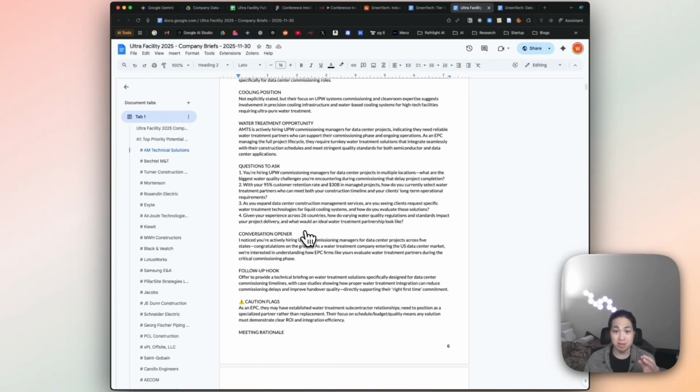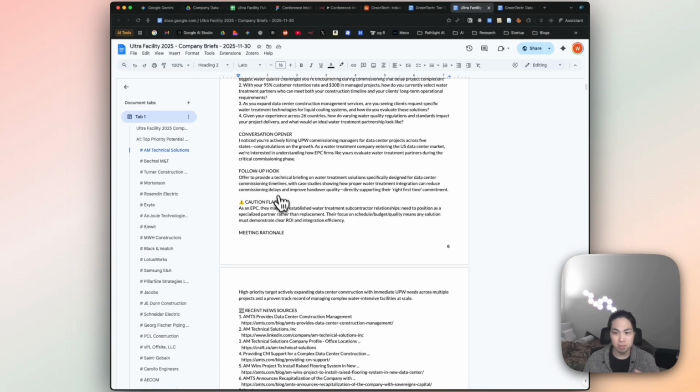I've also layered in logic so that it lays out which questions to ask as conversation starters for these attendees when they meet at the conference. And so all of these are populated by the data that we produced. So it knows to ask questions about new hirings that they're doing, or new projects that they're working on, partnerships that they're looking for, follow-ups that they want to have, or even more importantly, cautionary flags of what not to talk to them about based on the information that we pulled together.